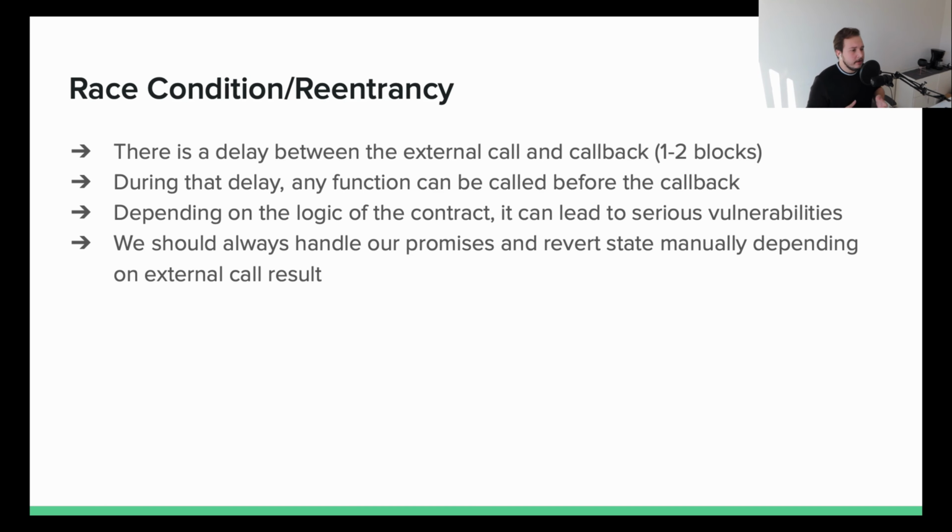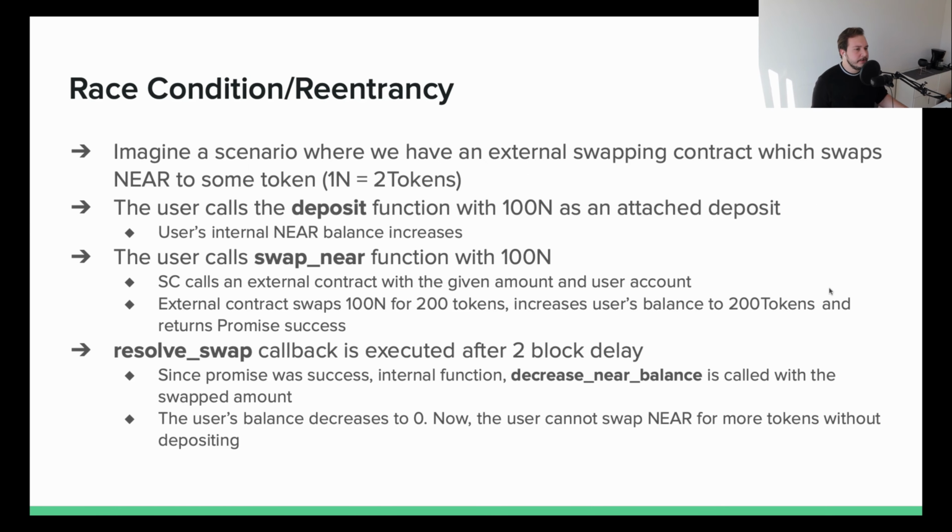Like for instance, a smart contract stakes some NEAR to an external contract, and before the callback is executed, we just call the withdraw function to withdraw all NEAR, but still we're going to have some staked tokens in the external contract. So we could either call exactly the same function or just any function in the contract during that delay period.